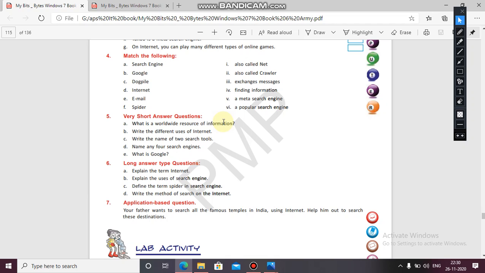What is worldwide resource of information? Its answer is internet is a worldwide resource of information. Write the different uses of internet that you already know: research, chat, playing games, etc. You can write in this answer. Write the name of two search tools. The two search tools are subject directory and search engine. Name any four search engines: Bing, Yahoo, Ask Jeeves, Google, Lycos.